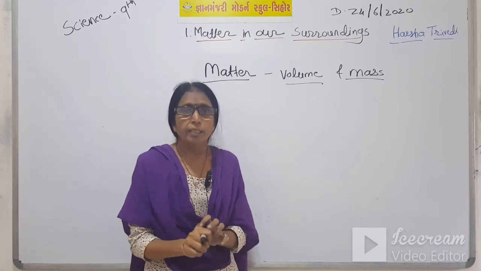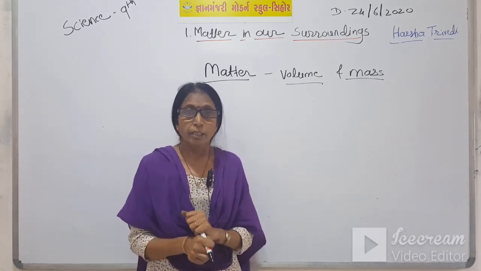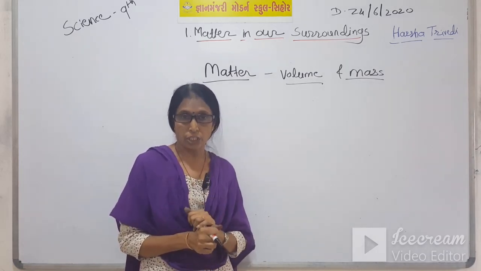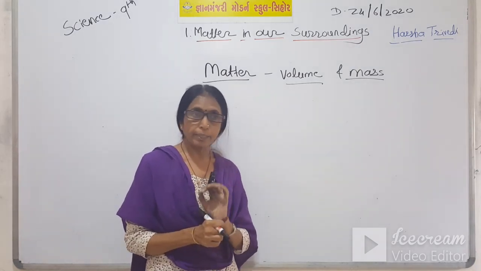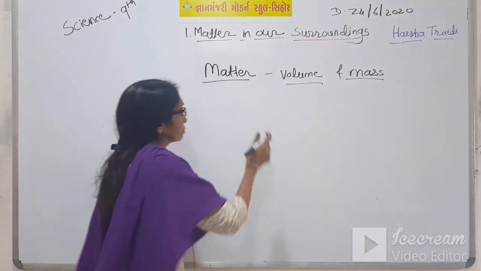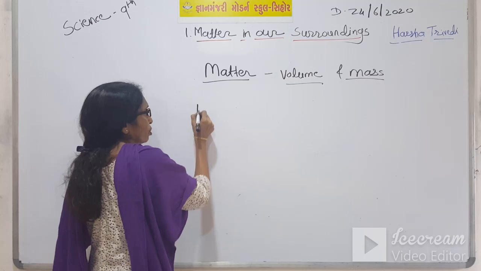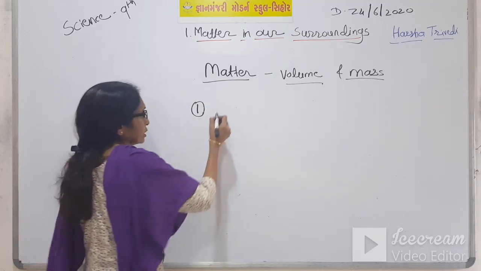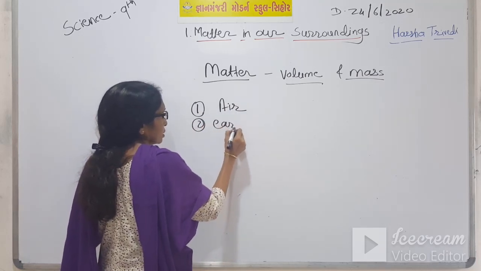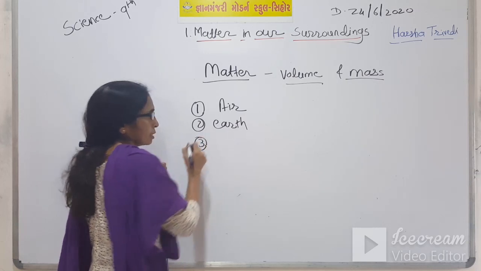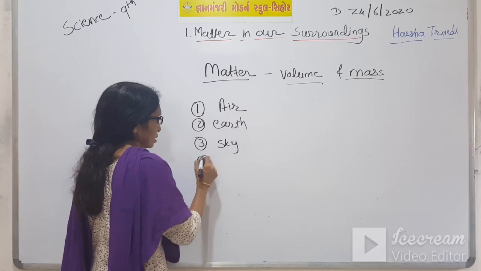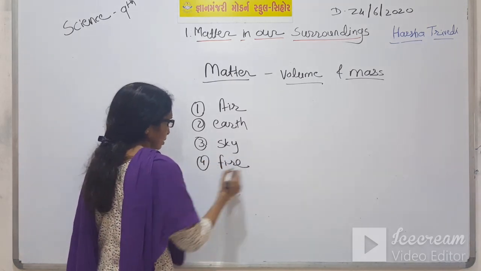Now, in our ancient time, our philosophers gave us some concept about it, and this concept is, they classified matter in 5 forms. Number 1, air. 2, earth. Then sky, fire and water.